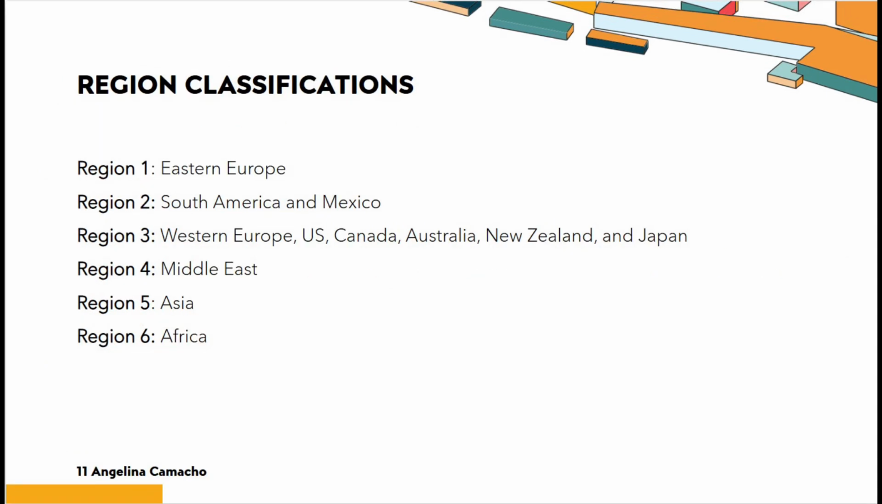Region classification. The data was organized into 6 regions. Countries were classified by a mix of both geographical proximity and levels of overall wealth and development. Region 1, Eastern Europe, contained countries such as Bulgaria, Poland, and Romania. Region 2, South America and Mexico. Region 3, Western Europe, including countries such as United Kingdom, Italy, Germany, and France, alongside the US, Canada, Australia, New Zealand, and Japan. Region 4, the Middle East. Region 5, Asia, and Region 6, Africa.